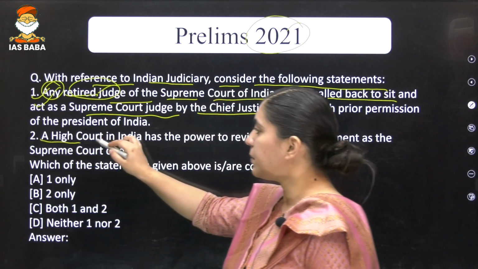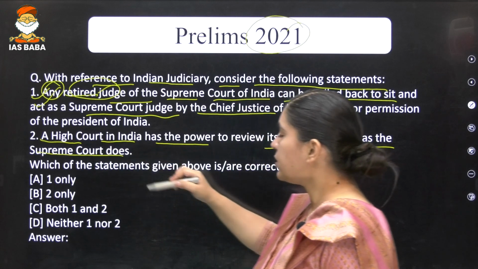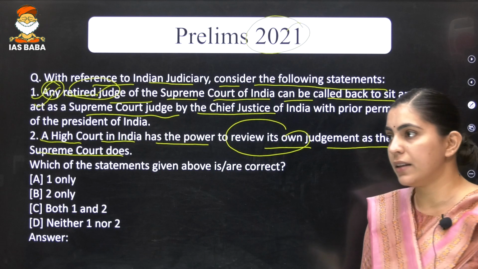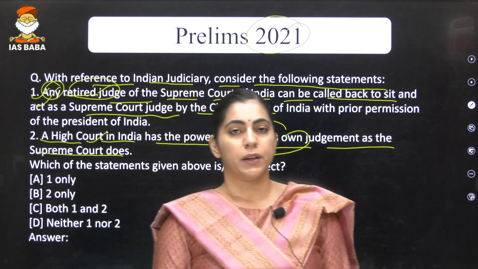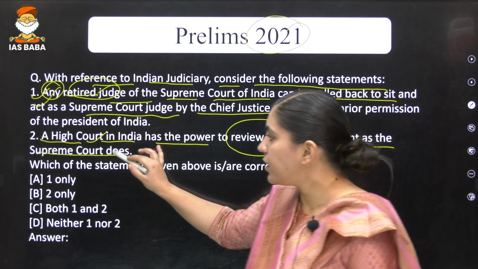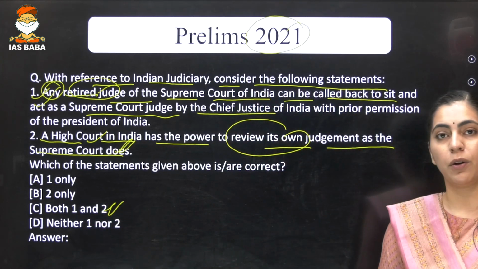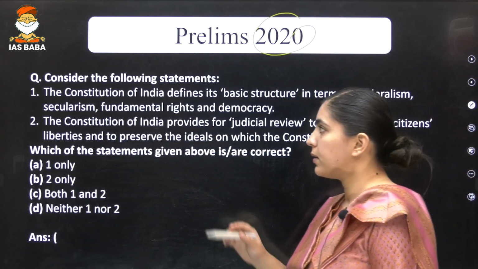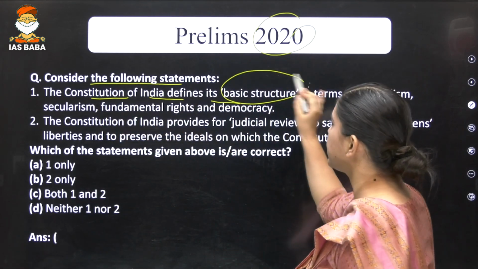Now, second statement is saying that a High Court in India has the power to review its own judgment just like the Supreme Court does. Now, review its own judgment, the answer is correct because High Courts in India have the power to review their own judgment just like the Supreme Court has the power to review its own judgment. So, both the statements are correct and the option that is both 1 and 2 is correct from this particular question. Now, in 2020, the question was asked, consider the following statement that Constitution of India defines its basic structure.